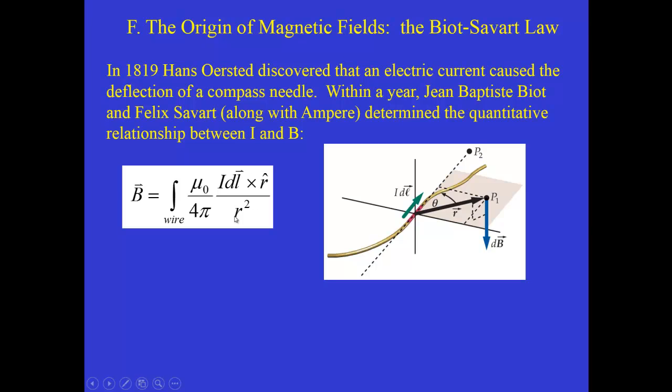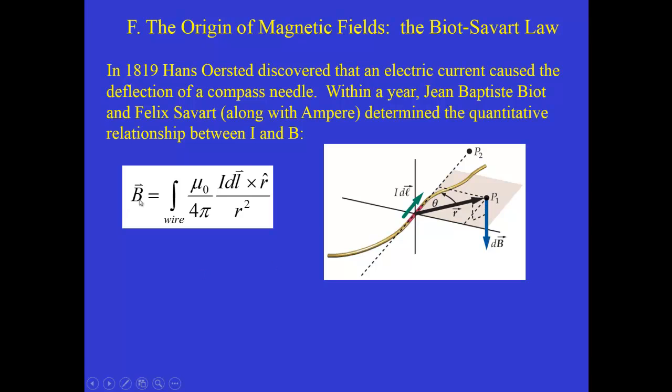And so then you divide by the magnitude of that distance squared, the magnitude of that vector squared, and there's a constant mu naught that plays the same role for magnetic fields that epsilon naught does for electric fields. And this now is a vector quantity that we integrate, or add up, all along the length of the wire carrying the current. And that will give us the net magnetic field at a point P1.